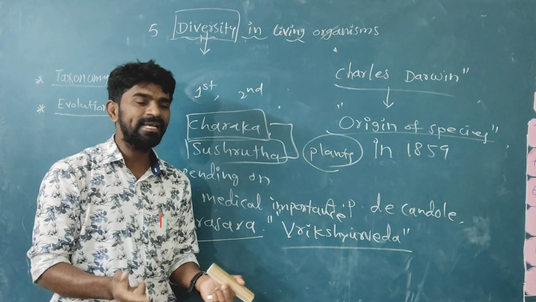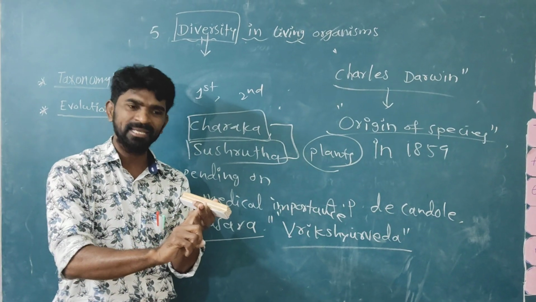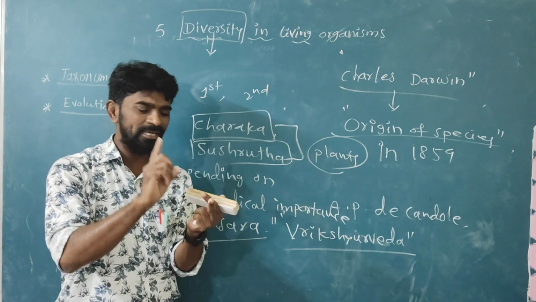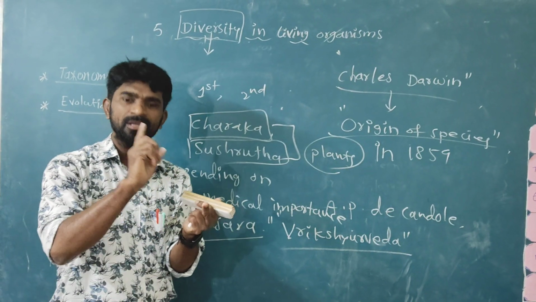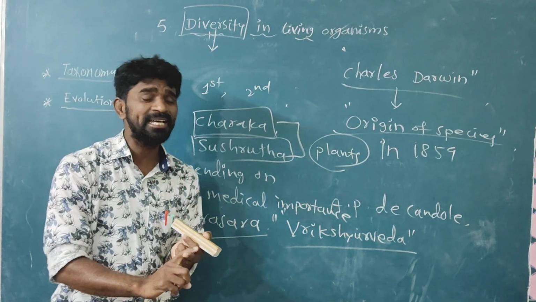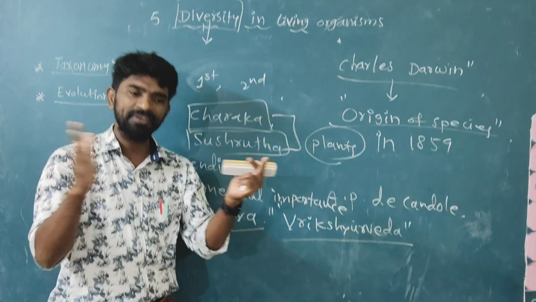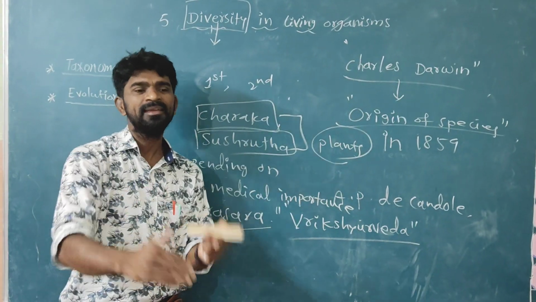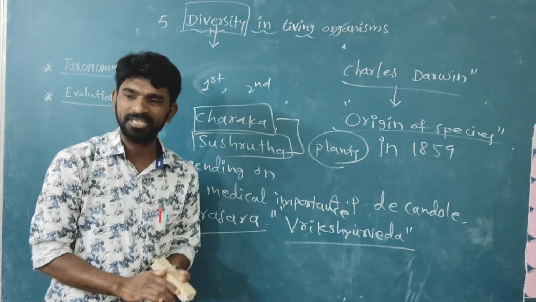Later, many scientists, Carolus Linnaeus, Haeckel, Chatton, Copeland, Whittaker, Woese and Cavalier-Smith, divided organisms into different kingdoms. In the next class we will discuss that.